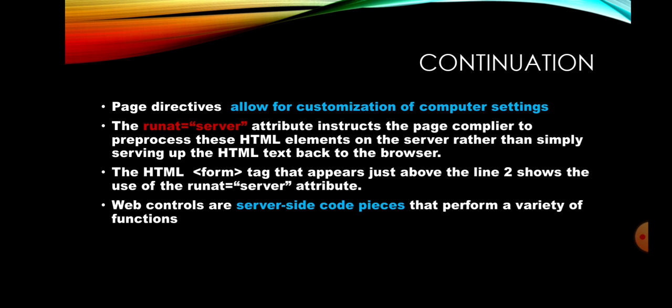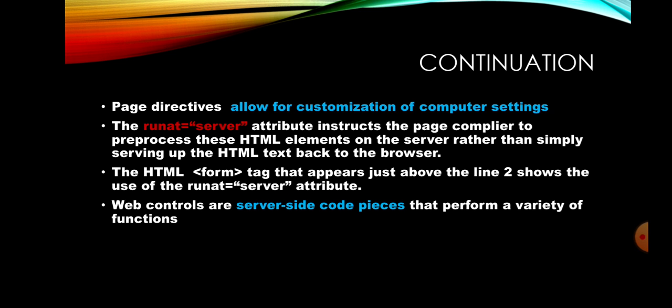Next, the runat equal to server attributes instruct the page compiler to pre-process these HTML elements on the server rather than simply serving up the HTML text back to the browser. From the name itself, runat equal to server. In our HTML document, the browser will execute each and every coding. In ASP.NET, we specify the attribute runat equal to server. So, the HTML elements are executed only on the server.